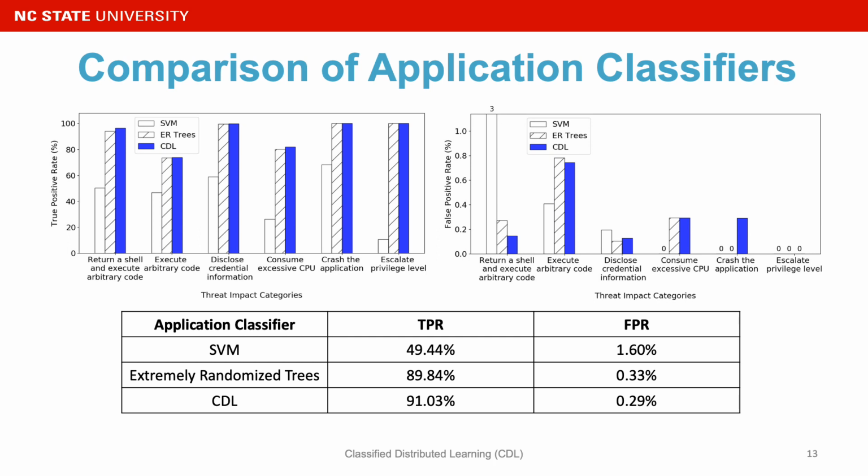Recall that CTL uses random forest to implement application classifiers. Here we compare CTL's choice with 2 other application classifiers using SVM and extremely randomized trees. We can see that CTL achieved the highest true positive rate and the lowest false positive rate. Our explanation for this is that random forest is an aggregated model which is robust against noises.